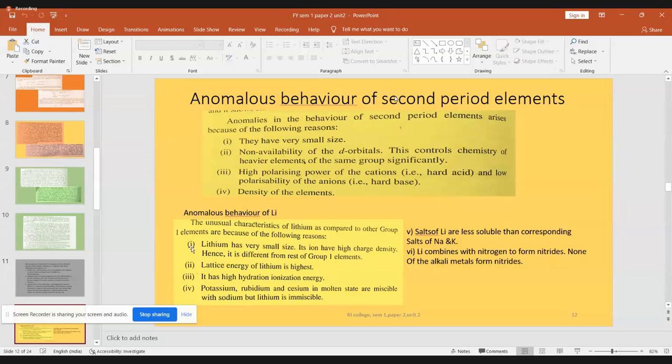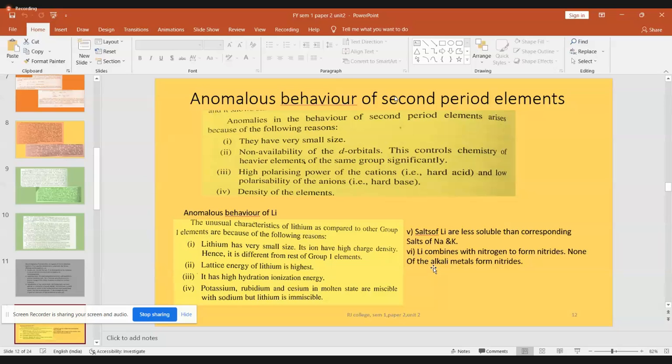You will get questions like this. Points 1, 2, 3, 4, 5, and 6 were very important. An MCQ can be asked like this: pick out the element which can form nitrides on combining with nitrogen. Lithium, potassium, beryllium. No, beryllium will not be there. Lithium, potassium, francium, cesium. Which of them will form nitride?